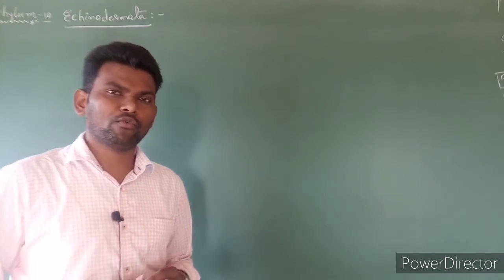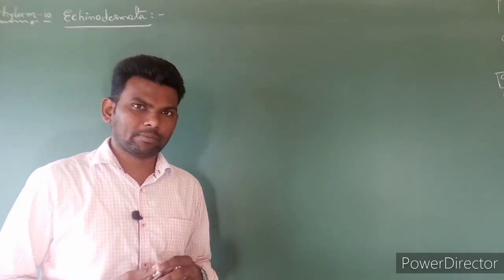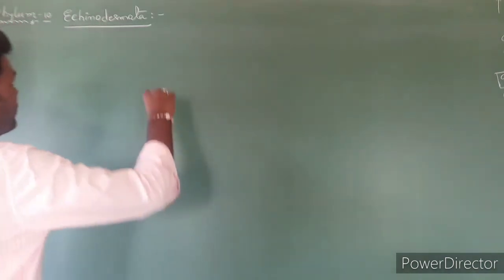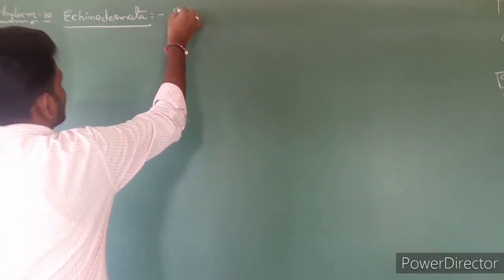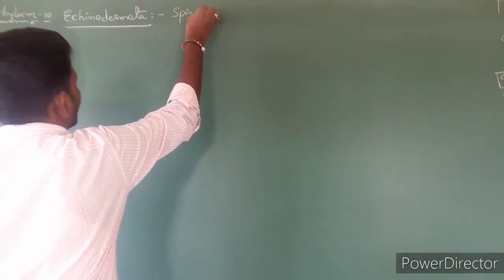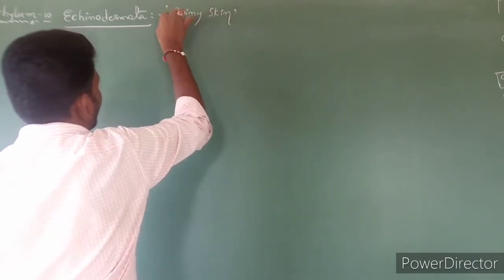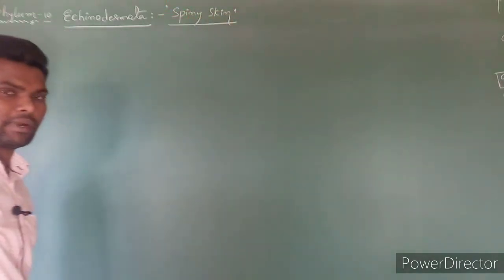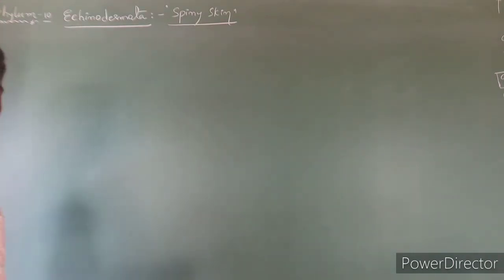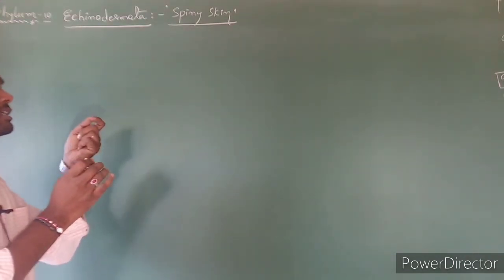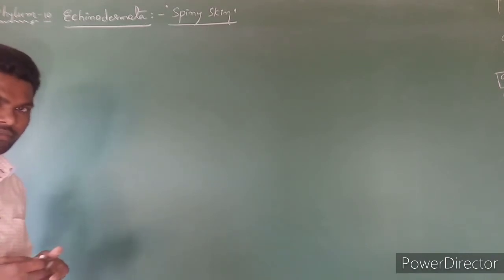Next phylum, phylum number 10, Echinodermata. The meaning of Echinodermata is spiny skin. Dermata means skin. The skin contains spine-like structures.